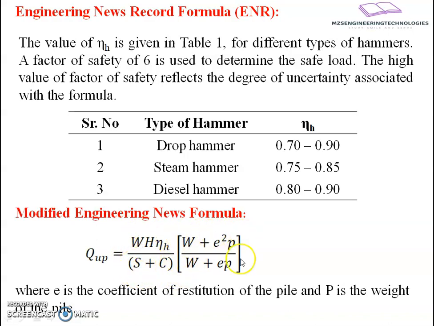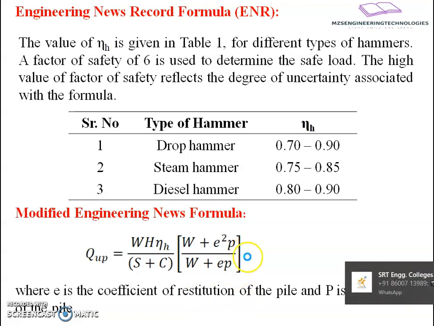In addition, a factor is multiplied: W plus E square into P, where P is the pile load, the pile self weight, divided by W plus E into P. This will be the factor which will either enhance or reduce this value depending upon what coefficient of restitution is observed by that particular hammer after driving a pile.